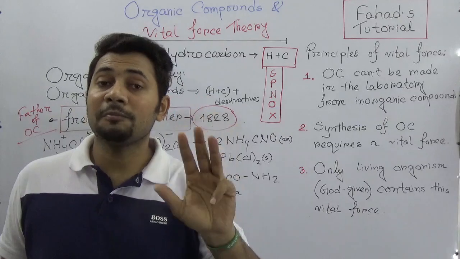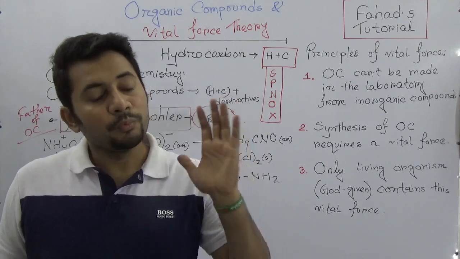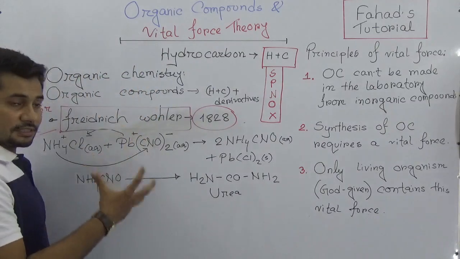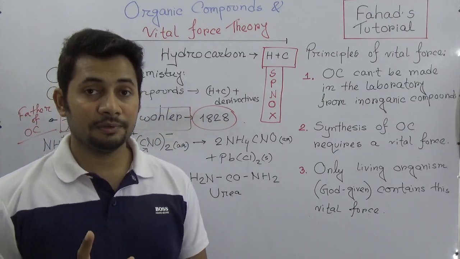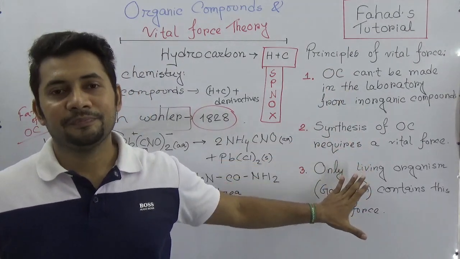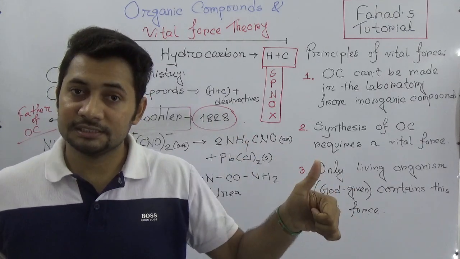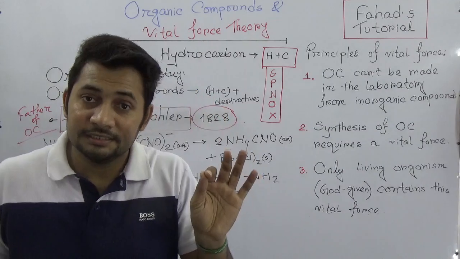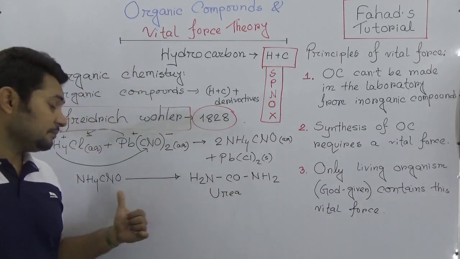So these three properties enhance the number of organic compounds, and that is why we need to know every single thing of this chapter properly. That is why this is the first lecture, where I explained shortly about vital force. So what you need to remember: what organic compounds are, what organic chemistry is, and the principles of vital force. Who said it? First, Johannes Jacob Berzelius till 1815, and then in 1828 Frederick Wöhler invented, not actually invented, it was created in the lab, that urea can be synthesized from ammonium cyanate.